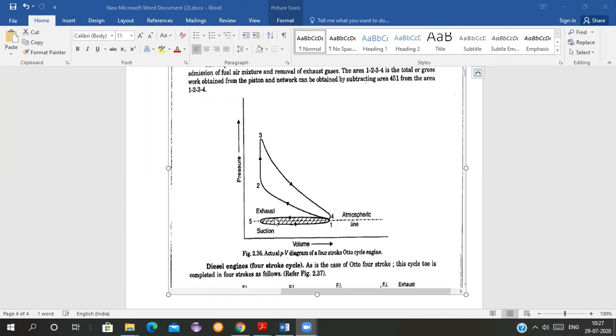Piston is moving from 0 to 1. Here is the point 0. From point 0, the piston is moving down. See, the arrow is shown here. It is this line which is representing the suction stroke till point 1. Then the piston moves up till point 2.